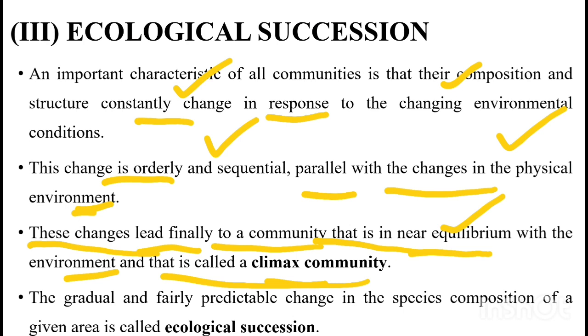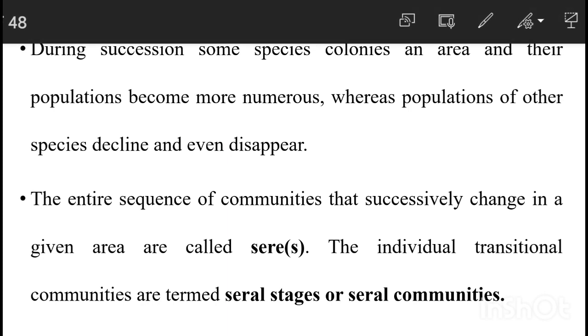They do not change further. So that community which is stable is known as the climax community. It is the final stage of this succession or gradual change. So this gradual and fairly predictable change in the species composition of a given area is called ecological succession.